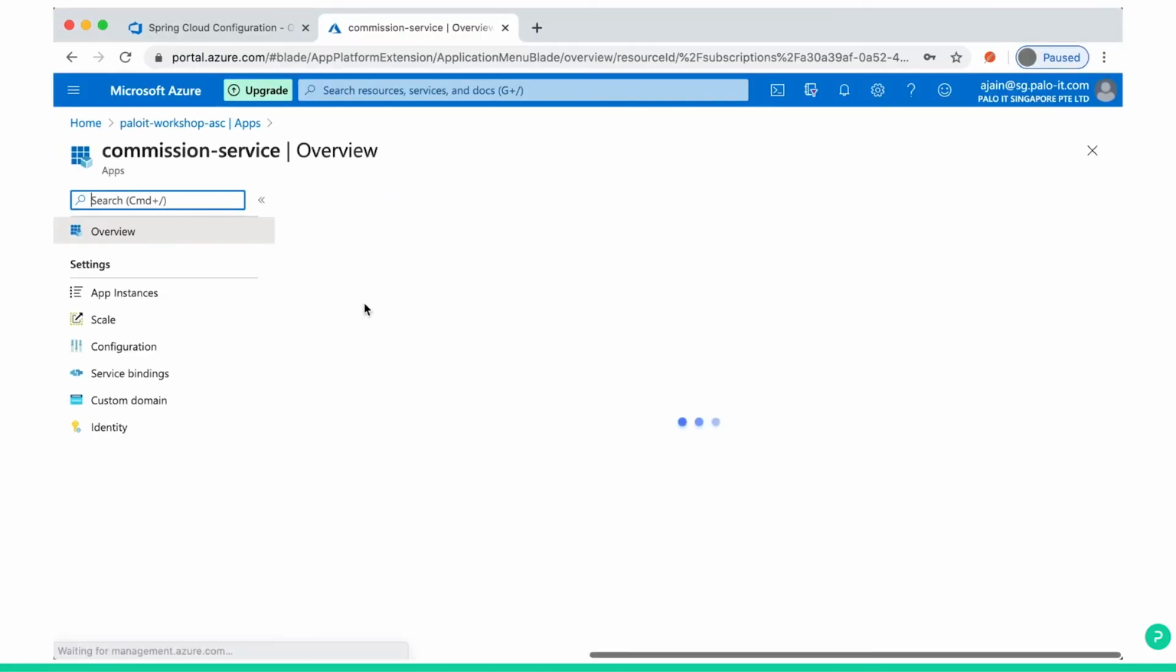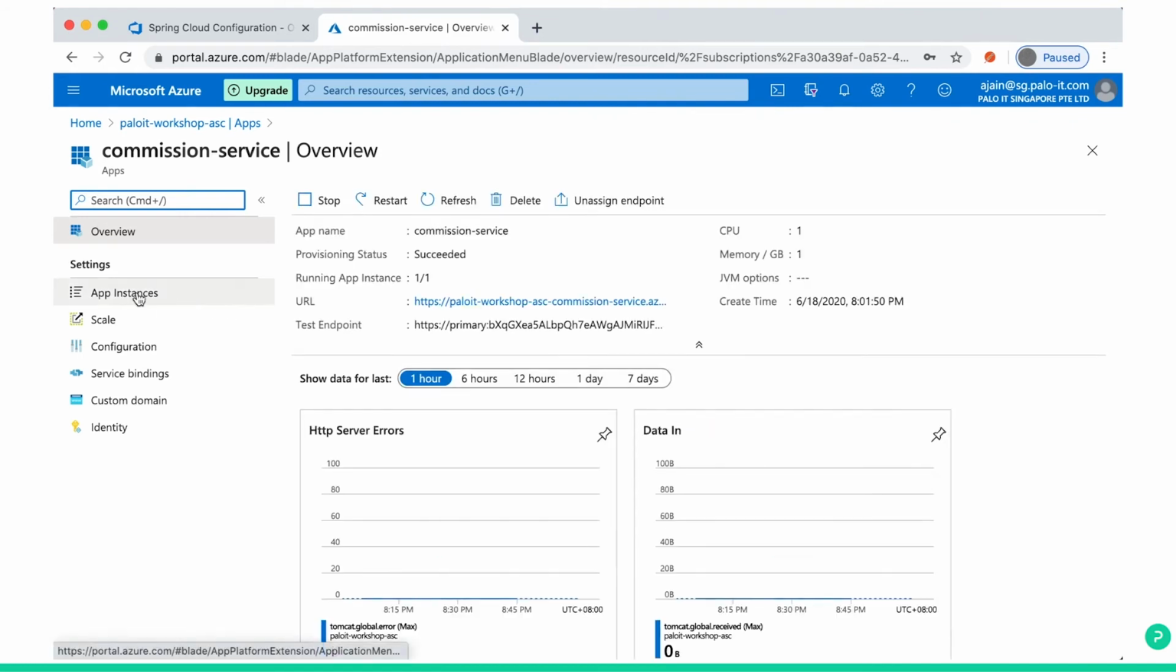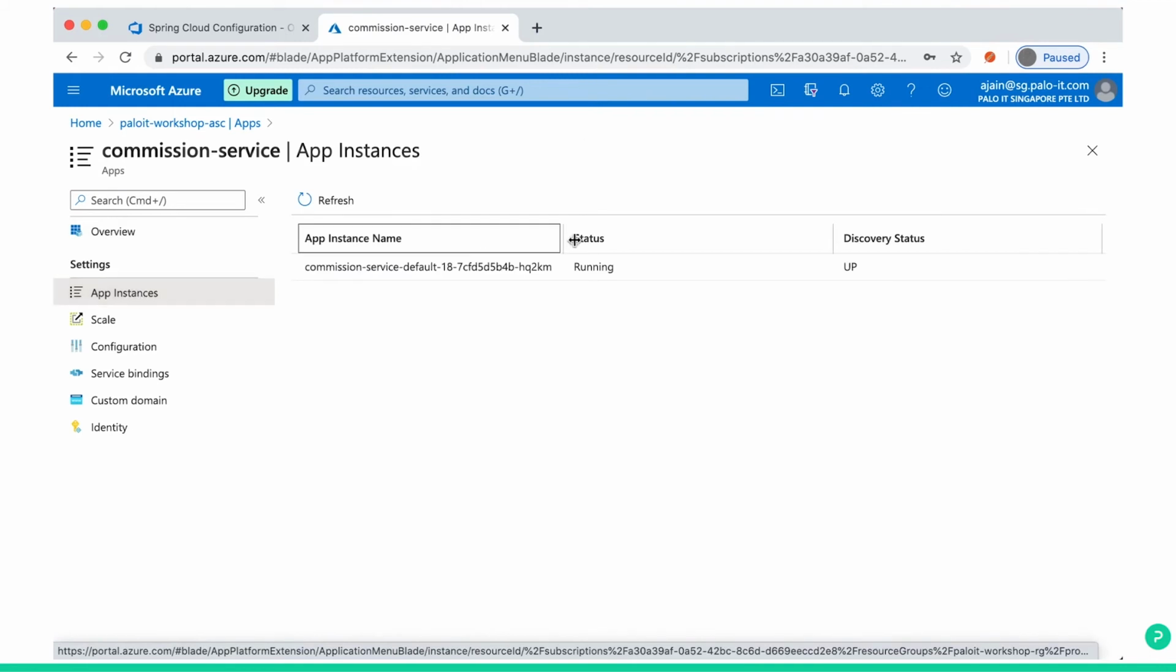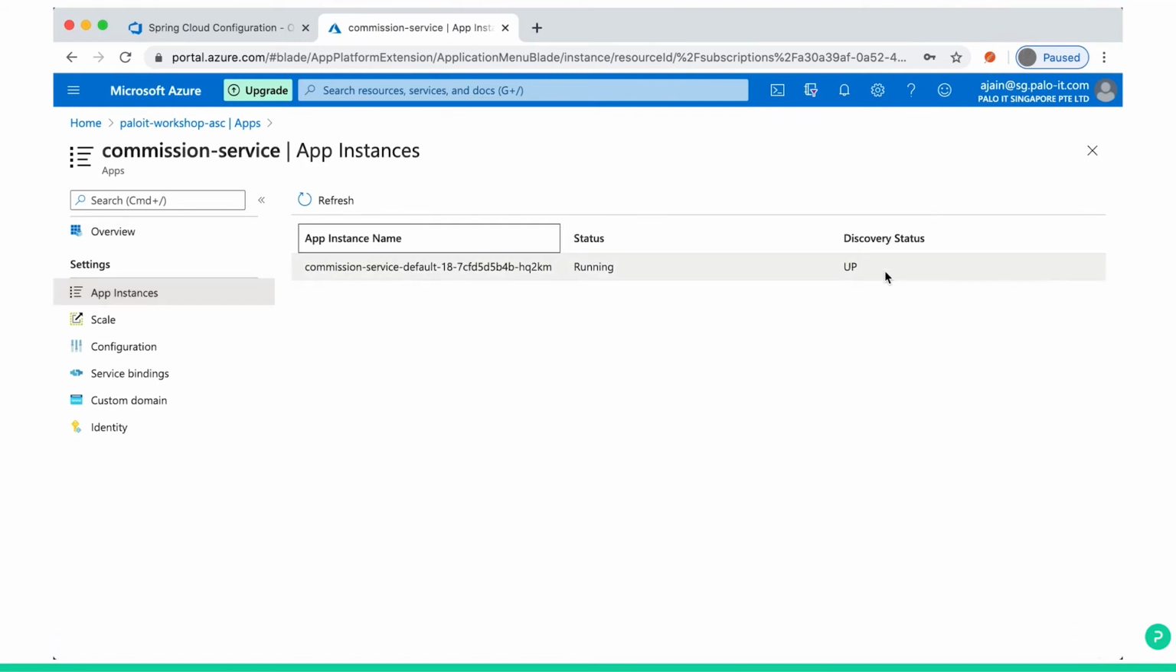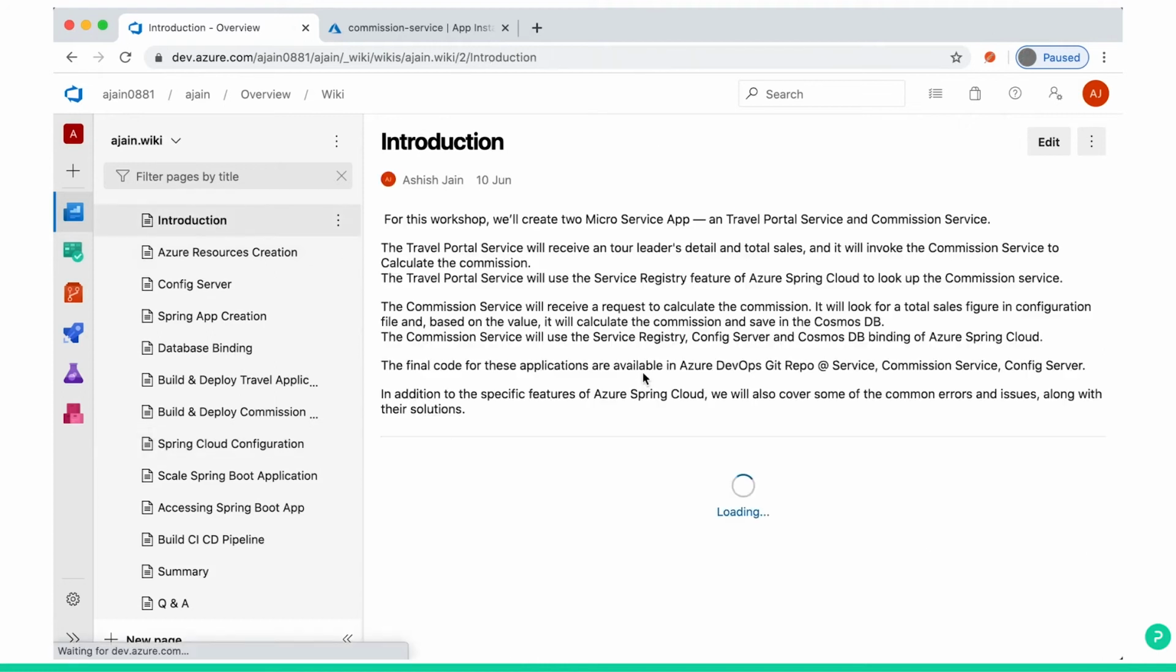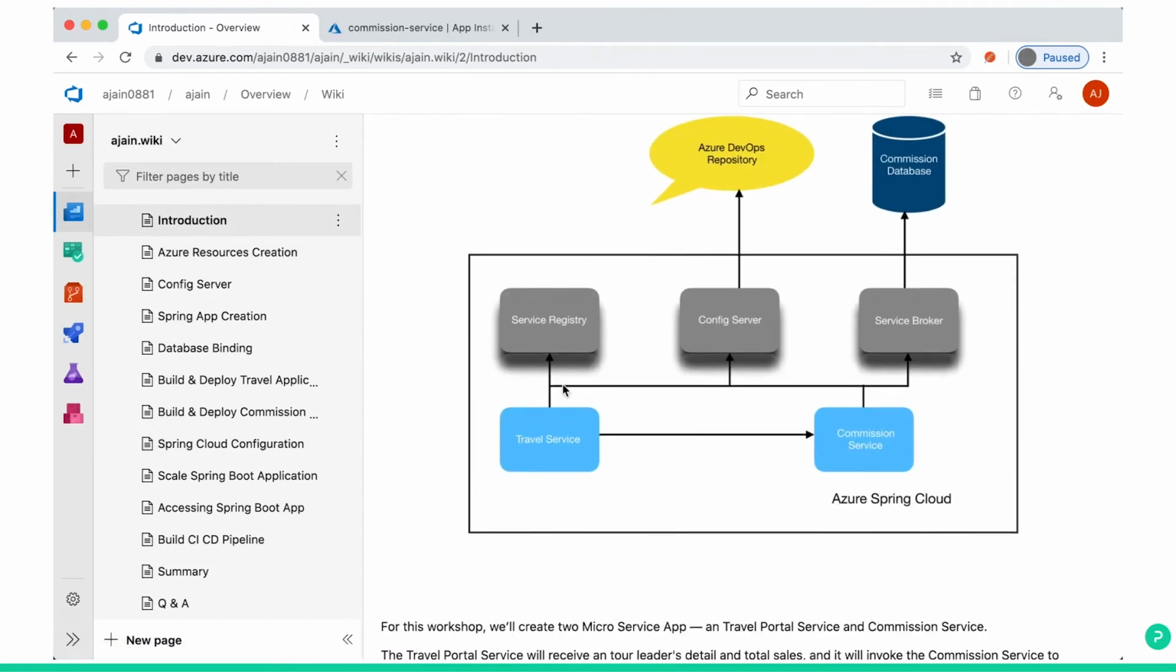Click here on commission service inside the Azure portal. You can click on app instance. See, status is running. Discovery status is up. Discovery status is nothing but the travel application can call the commission service via Eureka Discovery. You can refer to this diagram again. Yeah. Travel service, commission service, service registry, config server, all. So it's all set and up and running.